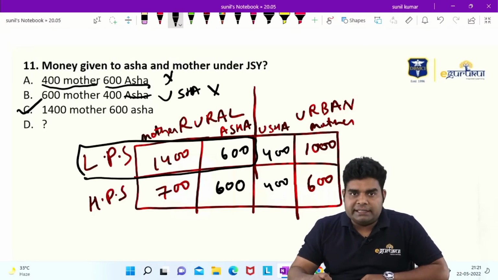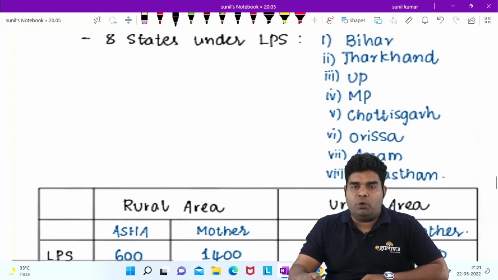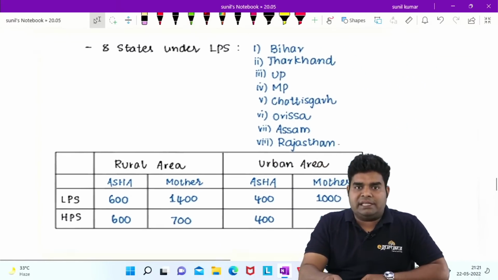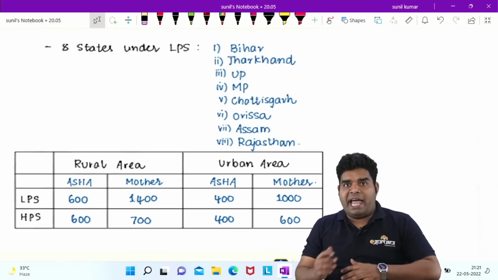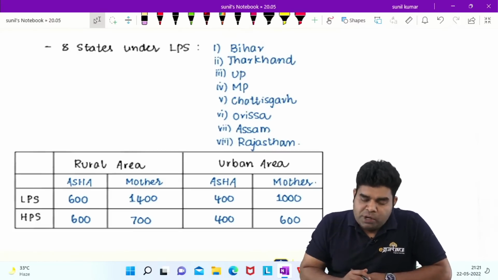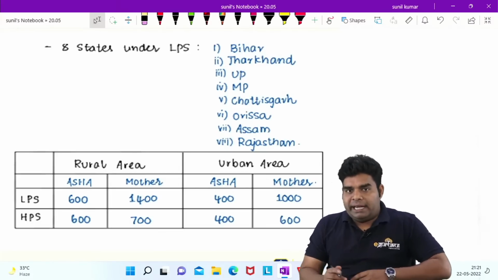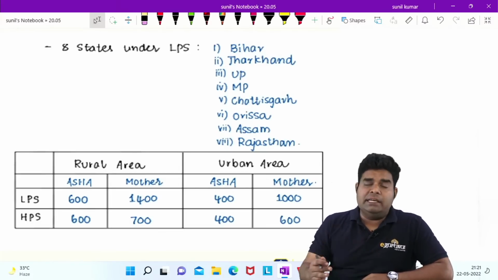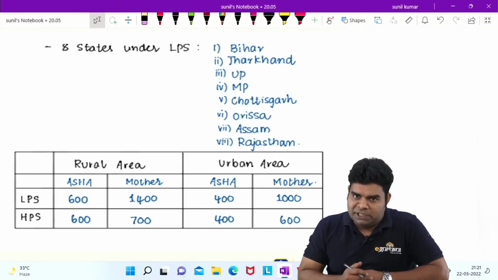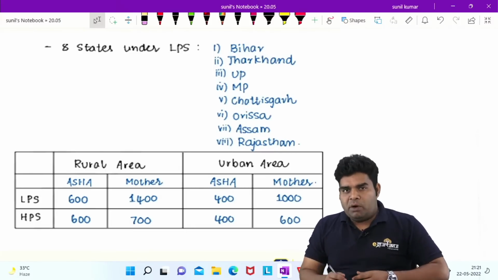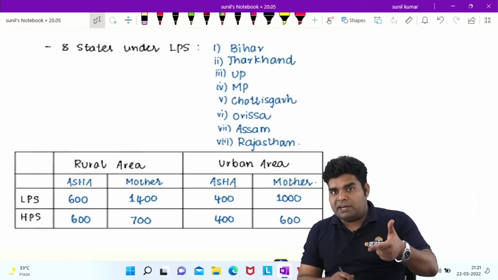This table is something which we have also drawn in our notes. And these are the 8 low performing states. We also call them empowered action group or Bimaru states. And why do we call them low performing? Because they have high MMR and IMR. The mother and child deaths are very high in those states. Very easy to remember. One is Bihar, second is the brother of Bihar, Jharkhand.